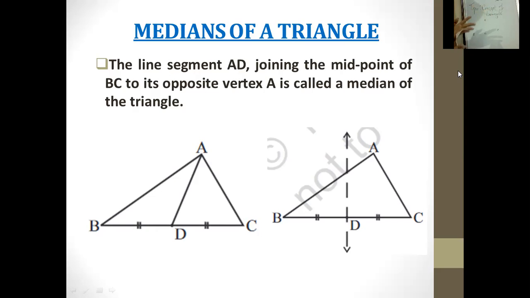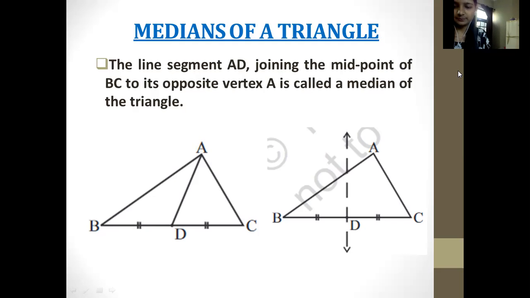Okay. So this is how we can see it. This is how we can notice that BD is equal to DC, because we have halved BC into BD and DC. So we can say it is a median. Okay. Now I hope you have an idea about the median.